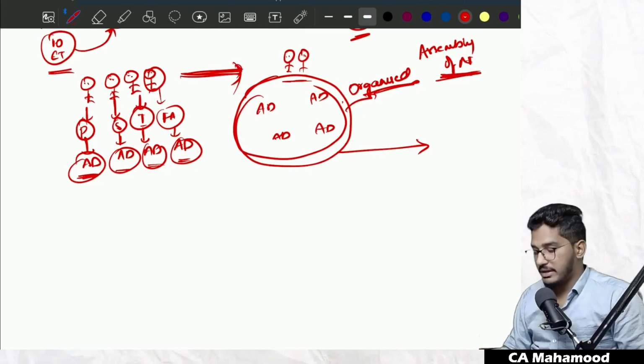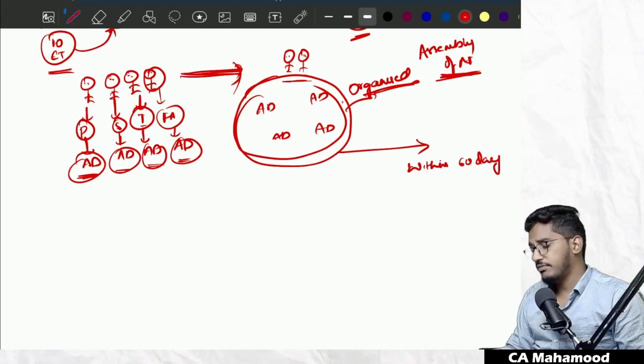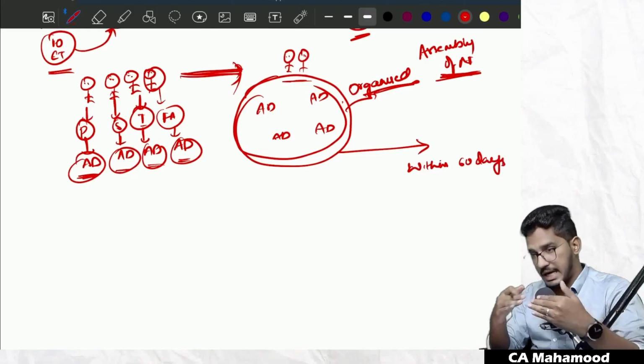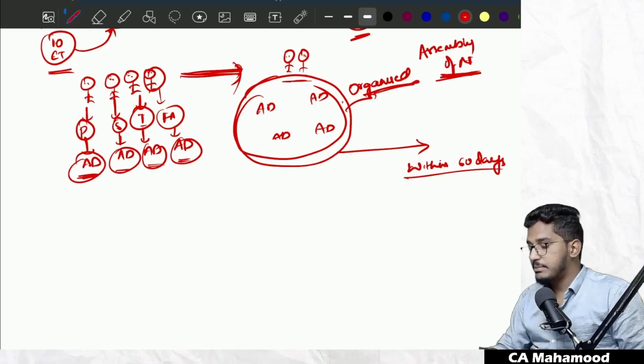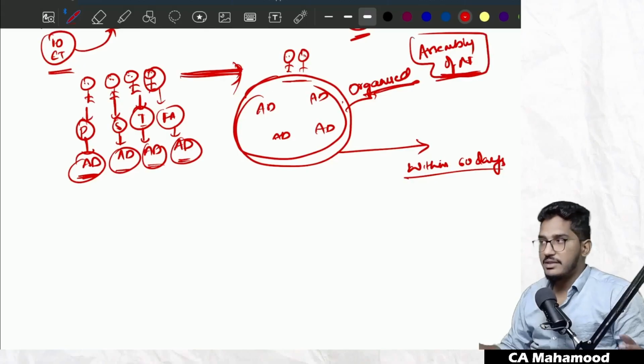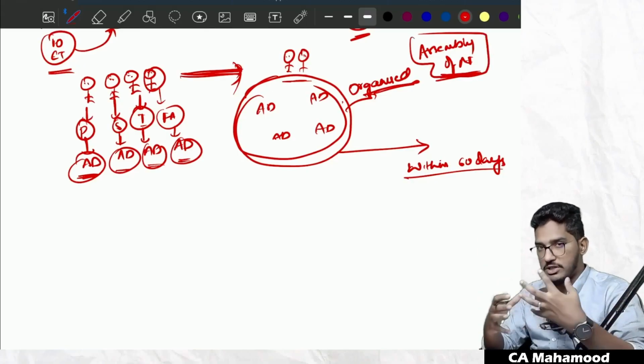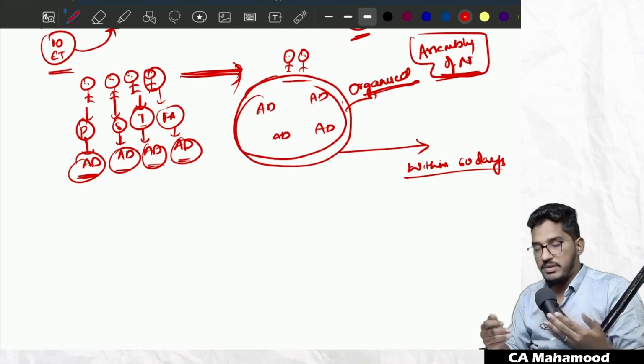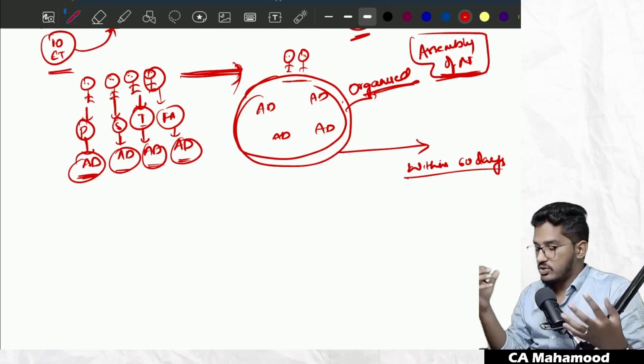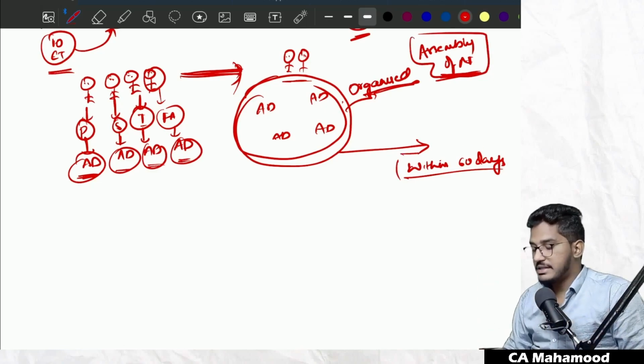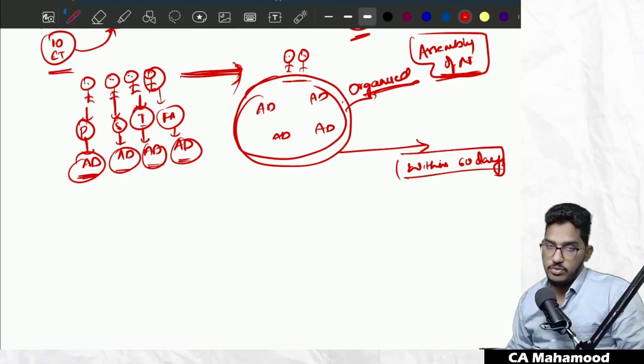Sir, what is that time limit? They say within 60 days. Within 60 days from the date of auditor's report, or within 60 days from the completion of the audit, this assembly of audit file should get completed. This arrangement of the entire audit documentation into a proper file, arranging in proper sequence, deleting the duplicate documents, this process should get completed within 60 days from the date of auditor's report.